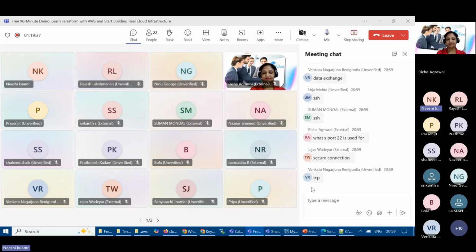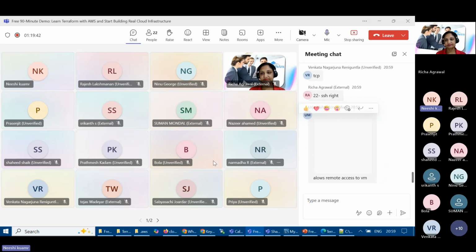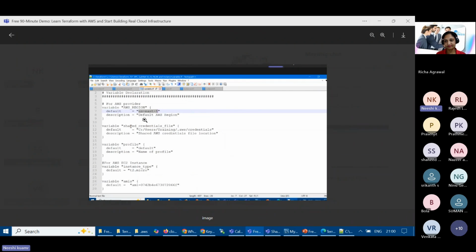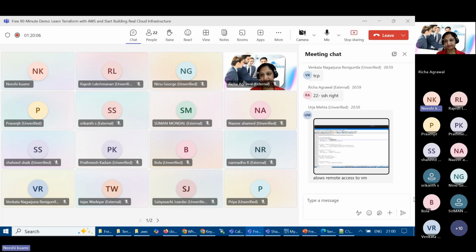Very good, right. So you can see for TCP port 22 for SSH, generally we connect to the server from Git Bash, PuTTY, or any other tools and access the server. Okay, someone is capturing the screen and sharing as well, right? So what do you want to highlight in this image? Also remote access to the VM. That is very good. Yes, Pooja. All right, thank you very much for answering.